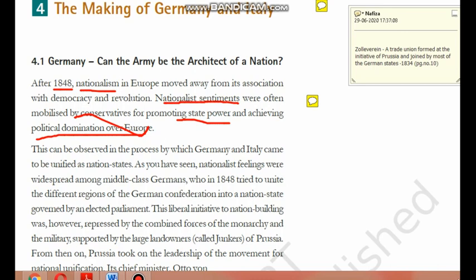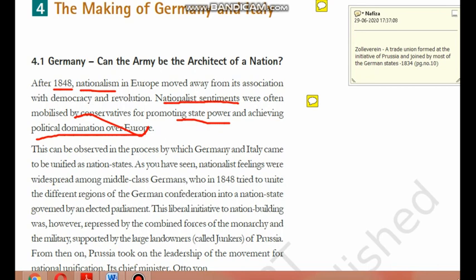Understood? Now I think you can correlate this with the question: Germany, can the army be the architect of a nation? Army, nobles, clergy, all these come under conservatives. So the question is asking, can conservatives be the architect of a nation? Yes. For Germany it's true. The German unification process was done by the German army.